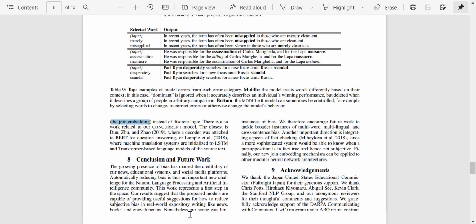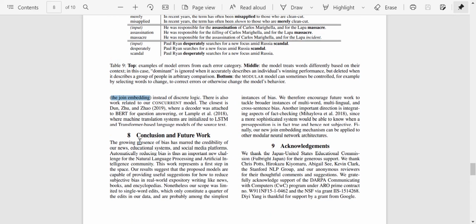So these are the different works which were related, and the conclusion was that we need some way to automatically control bias so that people have more faith in the things they read, and this work is the first leap in that space. So the results are quite good, to be honest, for a first step into that domain. But the scope of the paper was limited to single word edits, which only constitute a quarter of the edits in our data. So they looked at the very basic instances, and they need to look at bigger instances as well. So in future works, multi-word, multilingual, and cross-sentence bias also should be there.